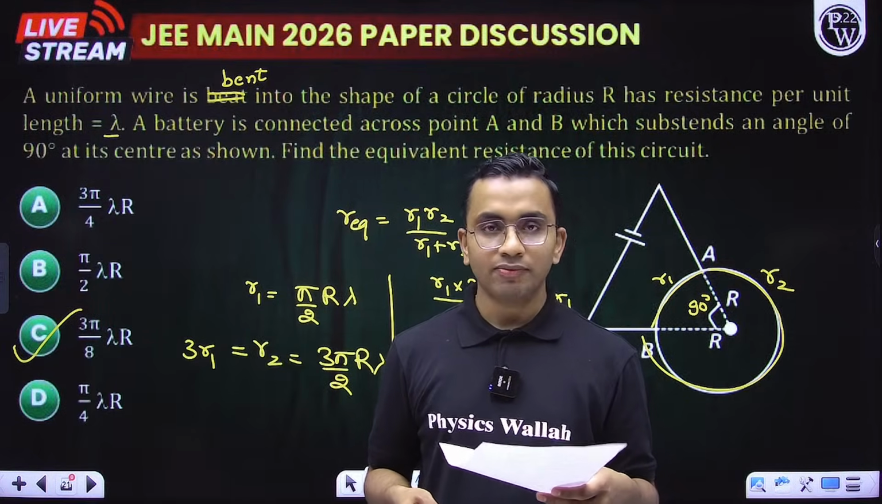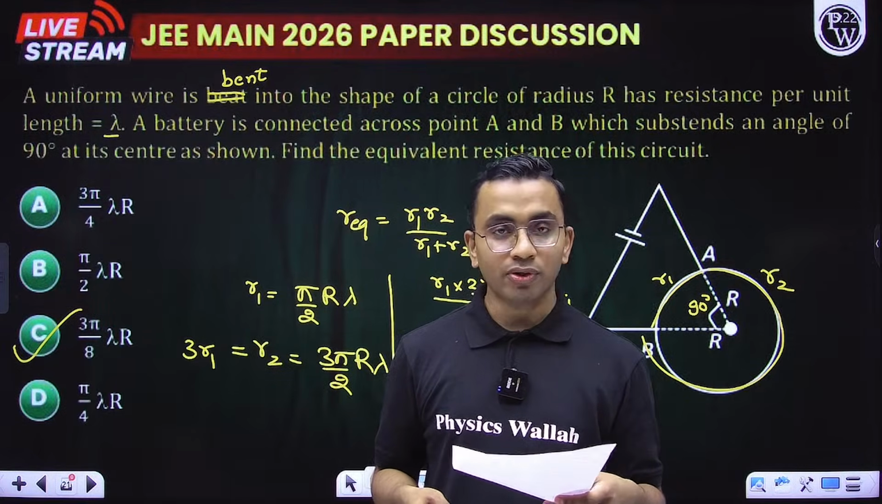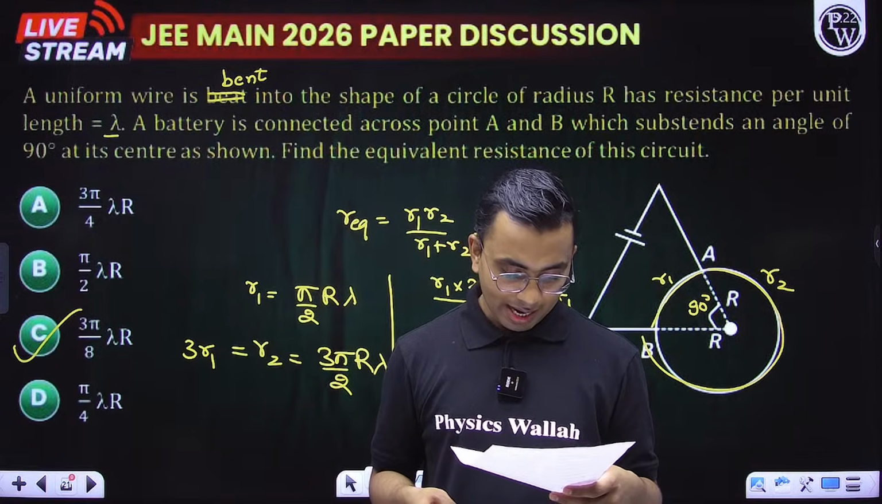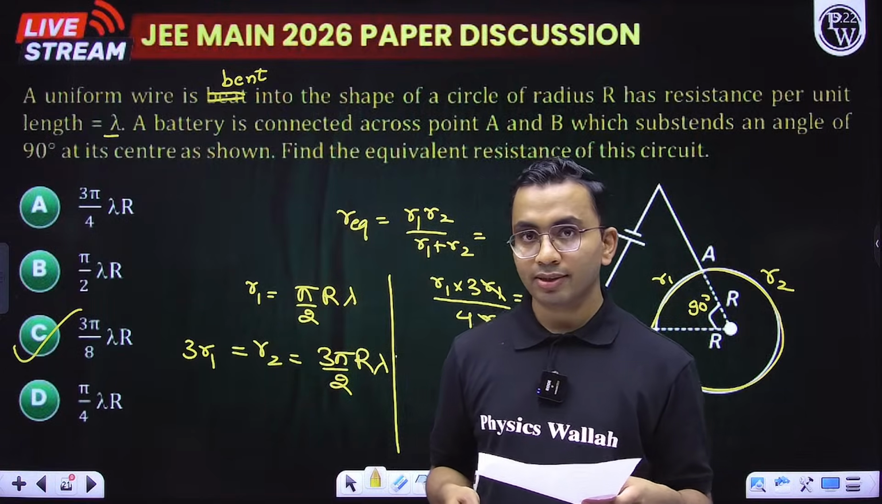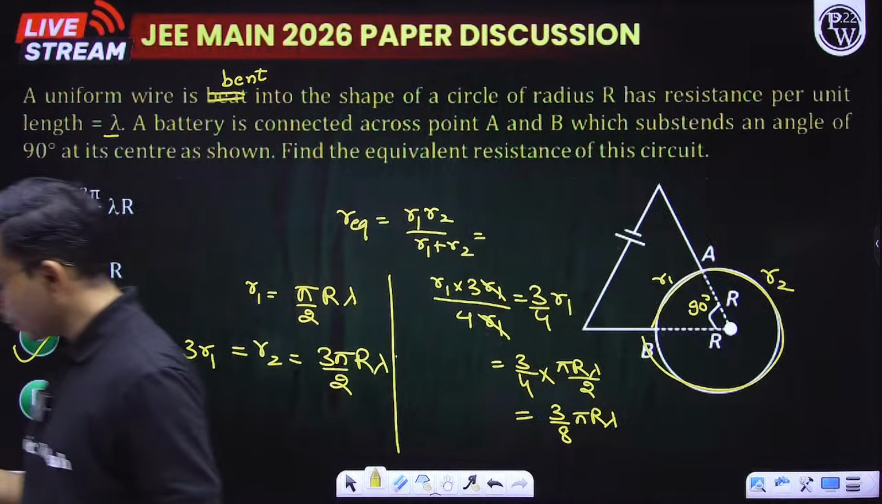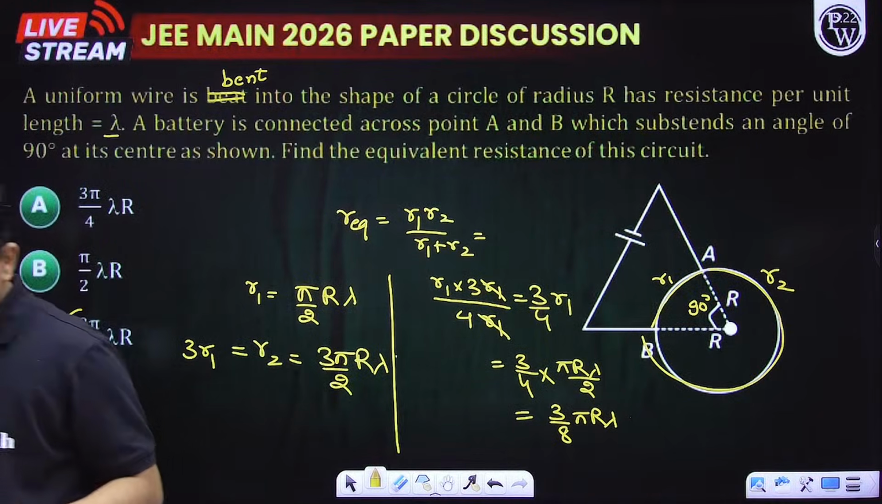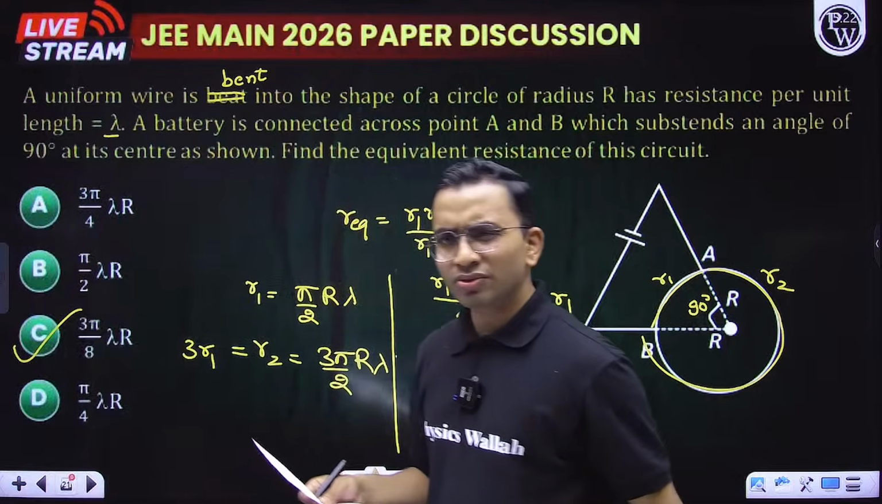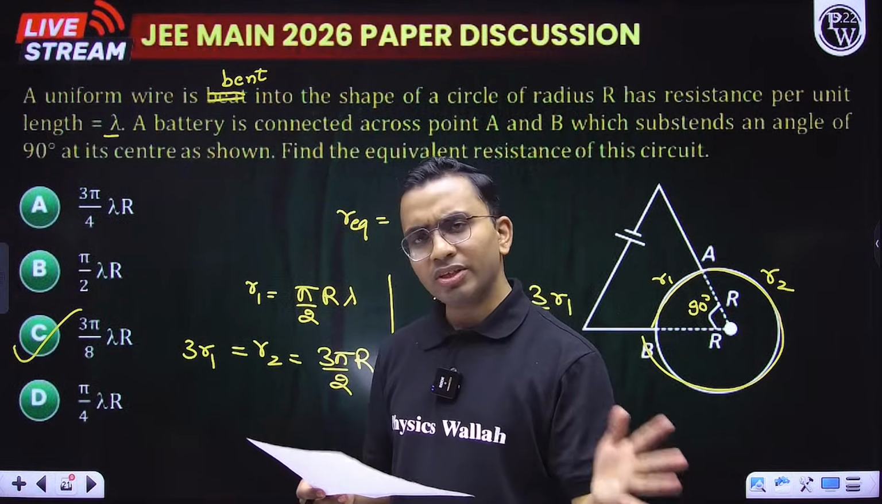From AC, 1 question on resonance. From rotation, 1 question on angular momentum. Then from current electricity, 1 question on finding the R equivalent that we recently did. So these were the questions. Overall, I can say in physics, 1 to 2 questions were a bit lengthy, otherwise everything was okay.